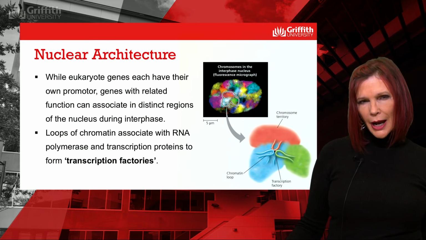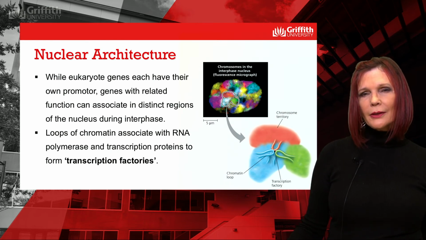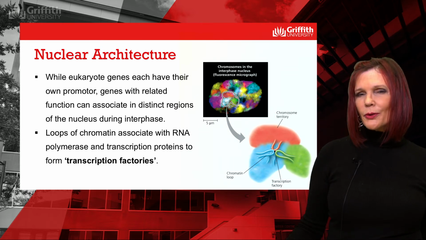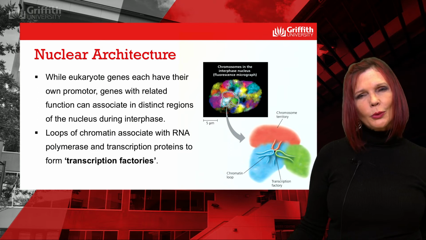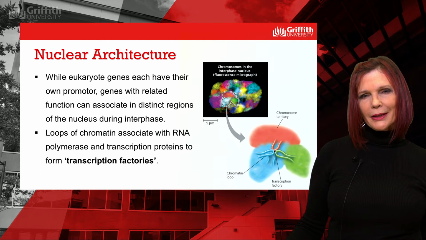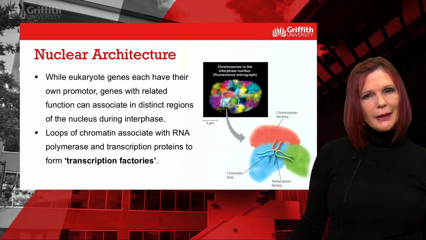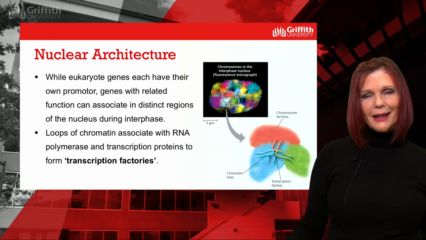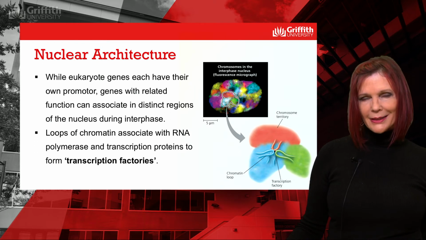We saw how prokaryotes use operons to express genes involved in a similar function or pathway. Eukaryote genes each have their own promoter, so the operon strategy wouldn't work. But recently it's been discovered that they can physically associate with other genes by looping their chromatin into regions of the nucleus rich with RNA polymerases and transcription proteins. These regions have been termed transcription factories.